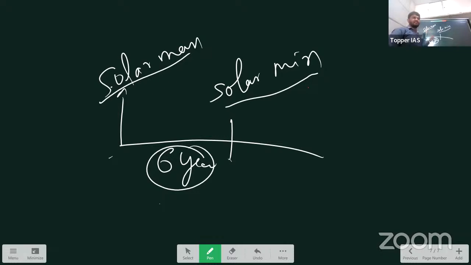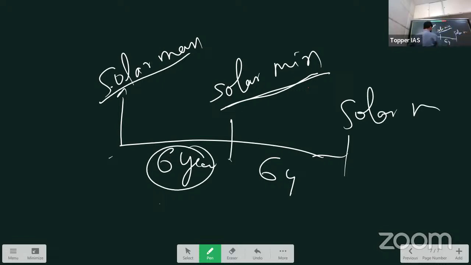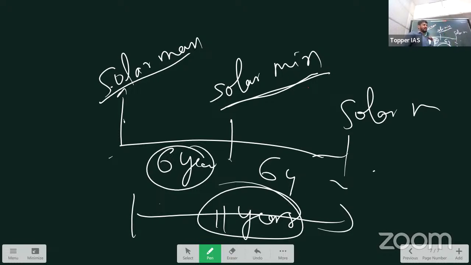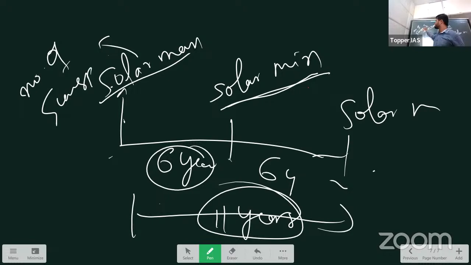Solar maximum means the sun's activity is highest, right? Solar minimum means the sun's activity is lowest. After another 6 years, solar maximum occurs again. So roughly they consider 11 years. It should be 12, but it's not exactly 6, right? That's why we consider 11 years. So 11 years is the period of the solar cycle. For another solar maximum to occur, how many years does it take? It takes 11 years. Okay. What happens in solar maximum is the number of sunspots increases. When the number of sunspots increases, the number of solar flares also increases. So that is a threat to Earth and all other planets.